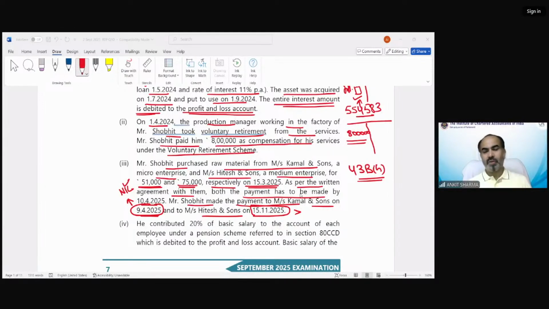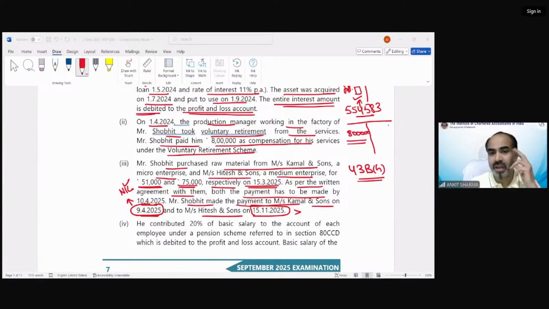Correct. The 43BH only covers micro and small enterprises. If you do not pay them within a specific time, then such expenditure is going to be disallowed. But it is not applicable on medium enterprises.